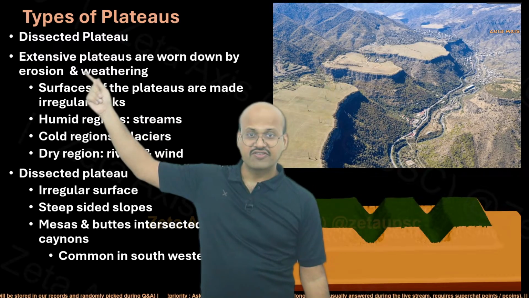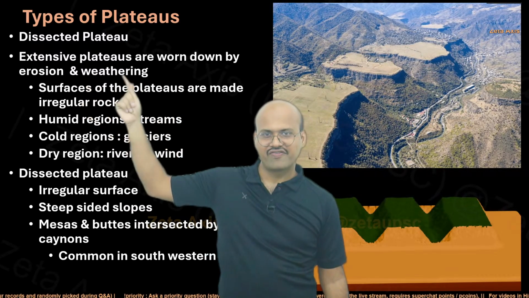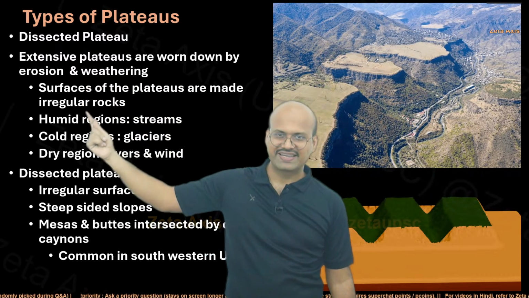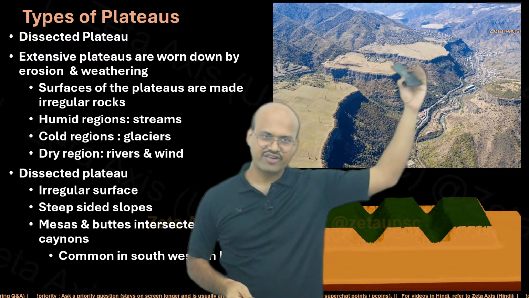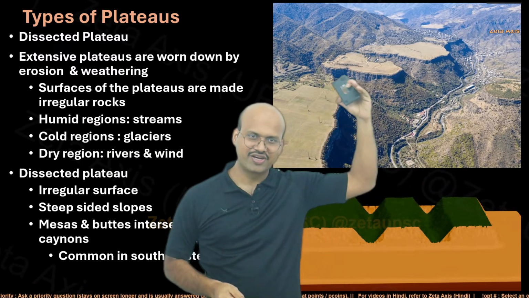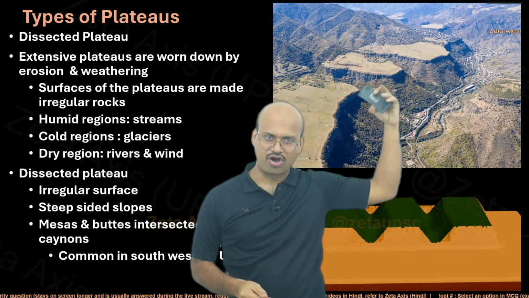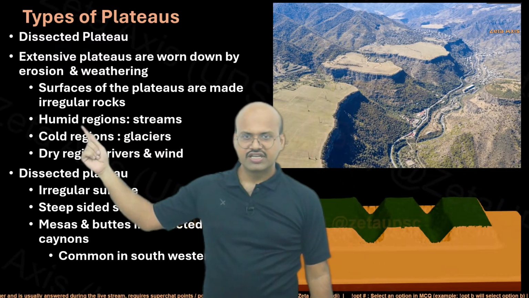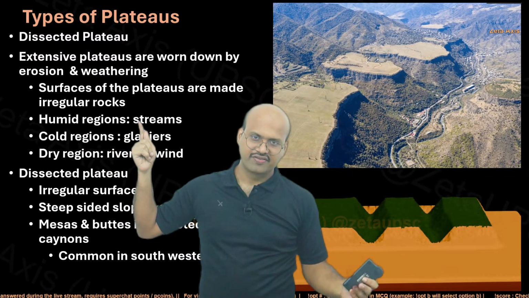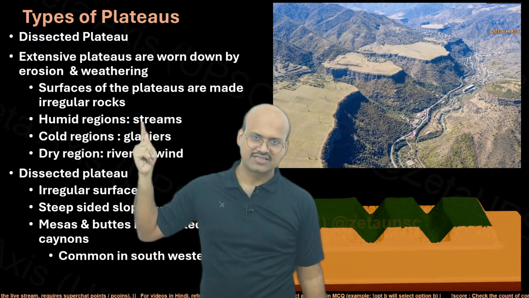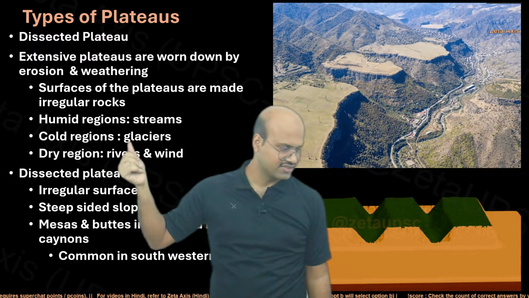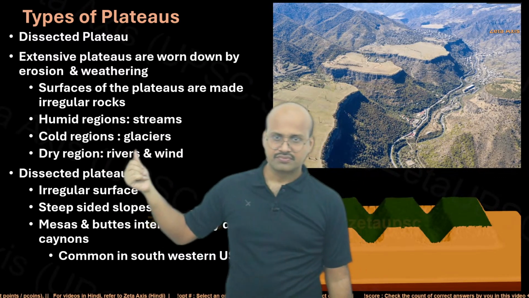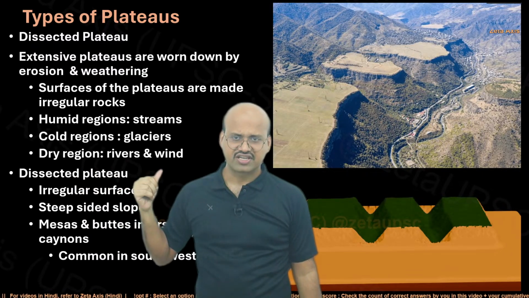These are extensive plateaus worn down by erosion and weathering. Surfaces of the plateaus are made into irregular blocks. So this was one continuous block, but over time it was divided into different irregular blocks. We can see that these are now distinct irregular blocks. In humid regions, streams, that is flowing river water, can cause this dissection. In cold regions, glaciers can cause the dissection. In dry regions, rivers and winds can cause it.